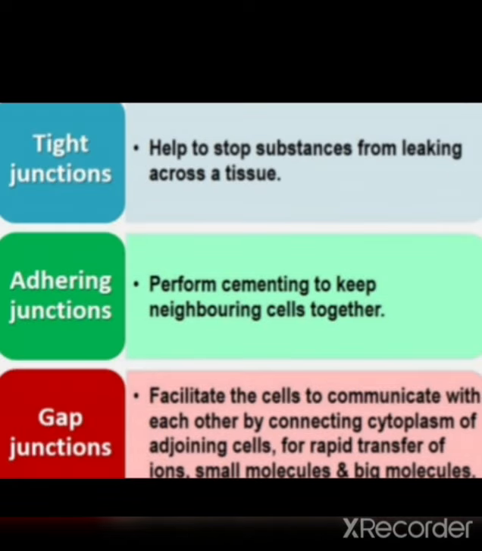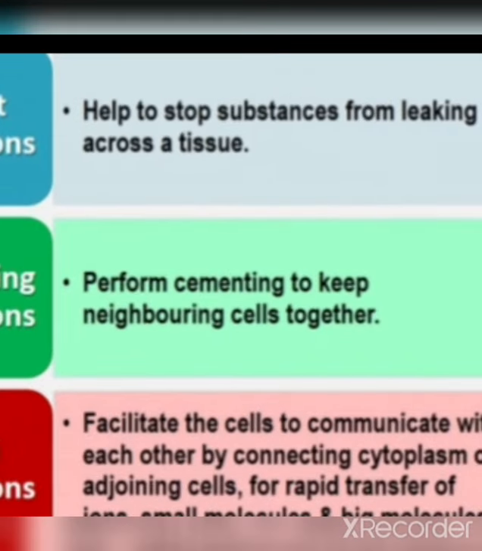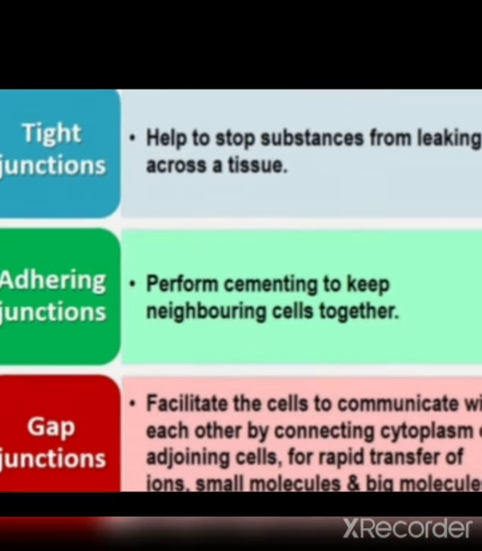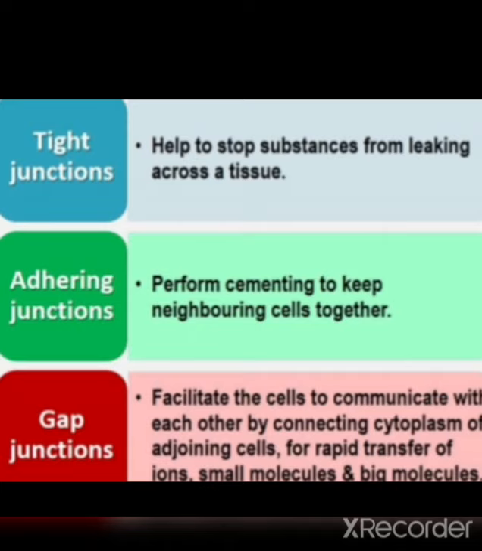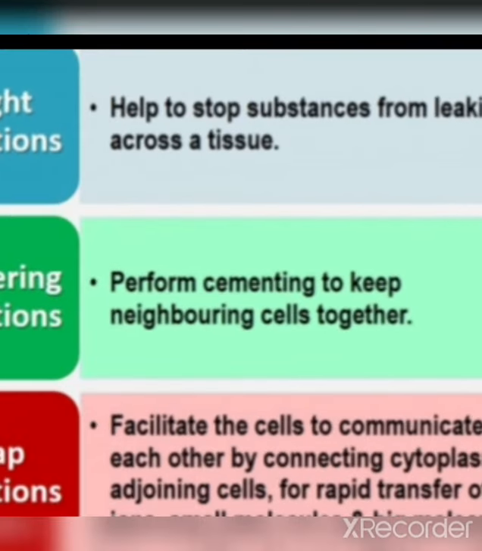First one, tight junction. It helps to stop substances from leaking across a tissue. Adhering junction performs cementing to keep neighboring cells together.